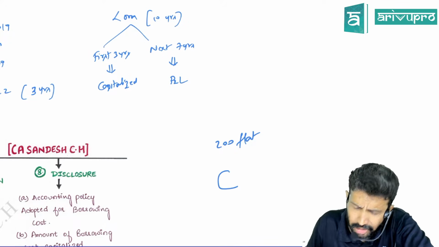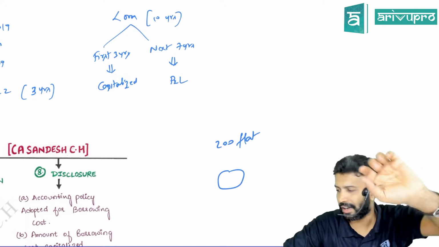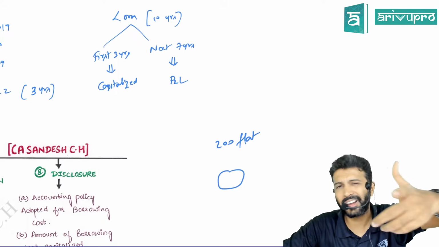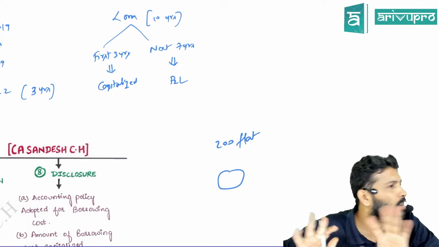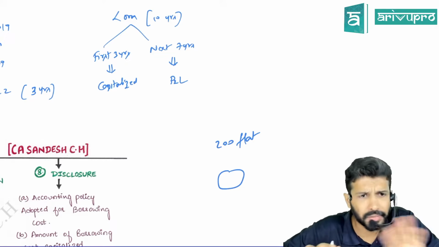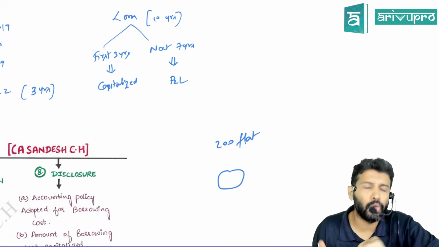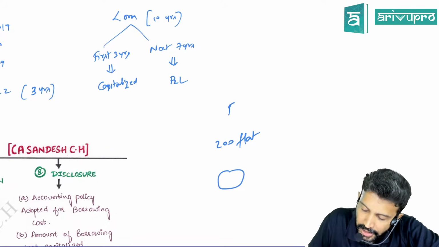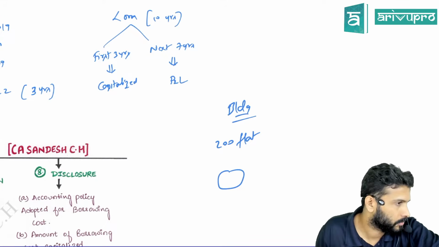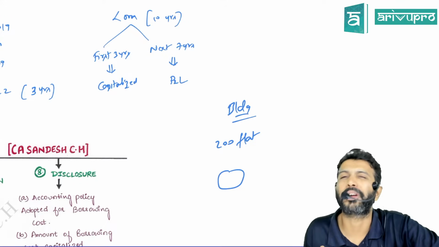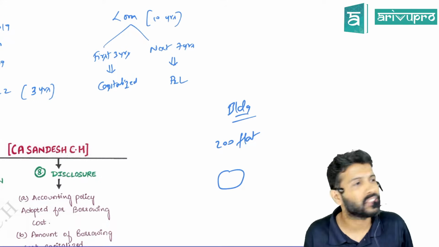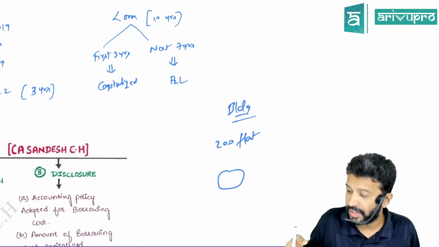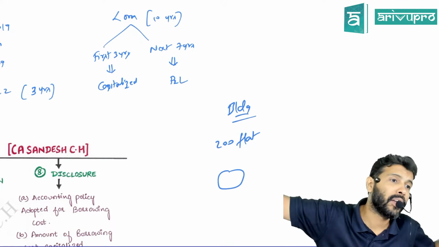Small electrical units and all are still to be installed. Rest everything is completed. Now you tell me, is this building substantially complete? Yes. So it is not 100% complete, because no asset will be 100% complete, especially with respect to builders and all. They'll go on dragging.